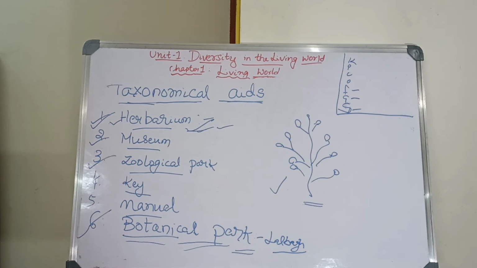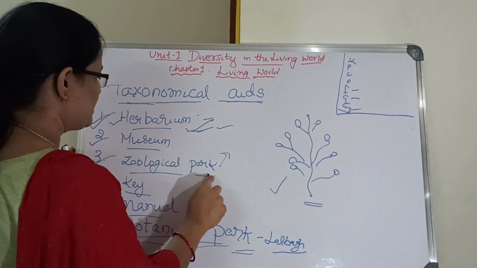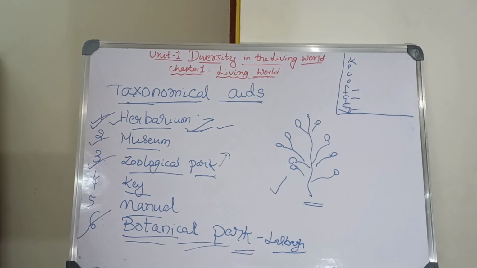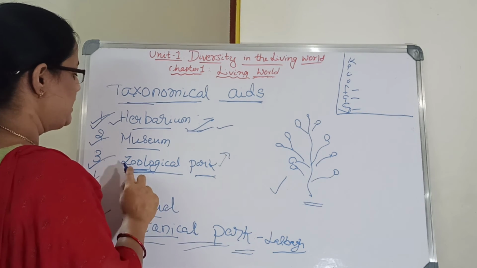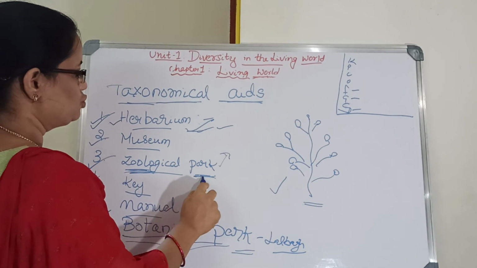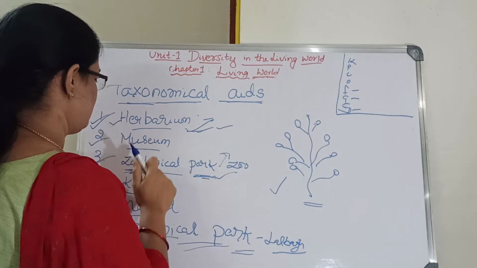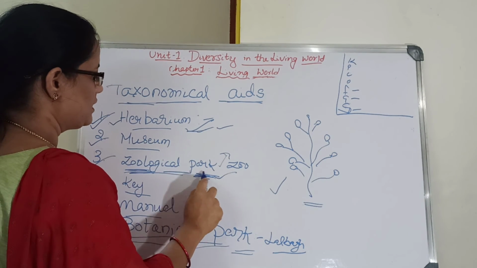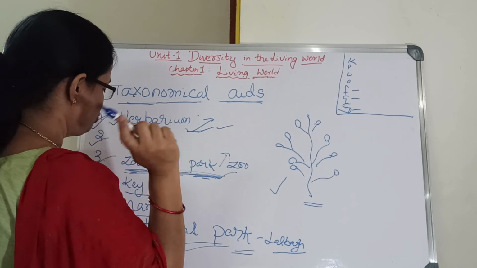The second one is the zoological park, the zoo. Zoo means living animals. All living animals come under this zoo.